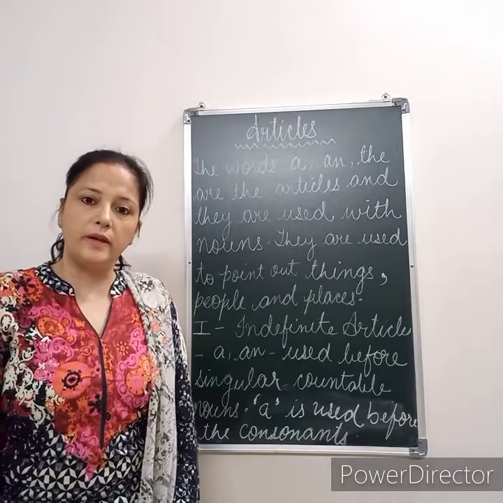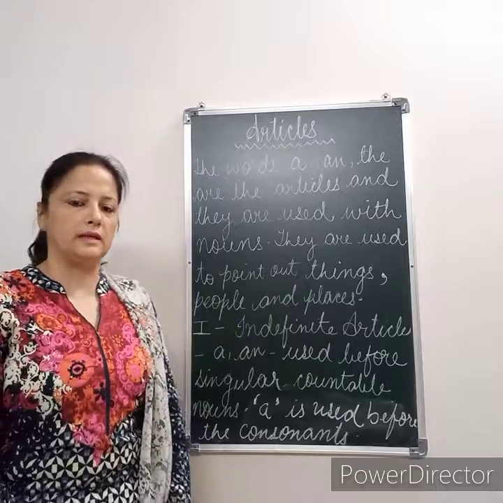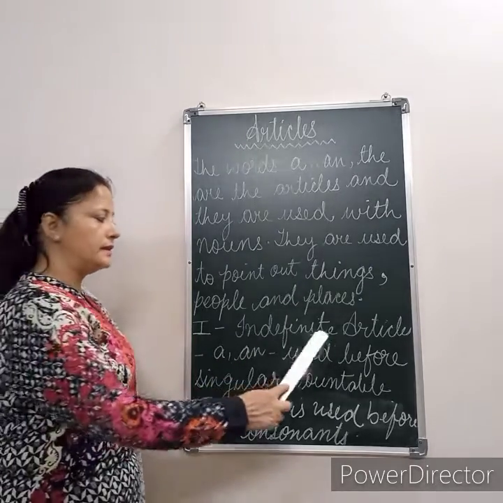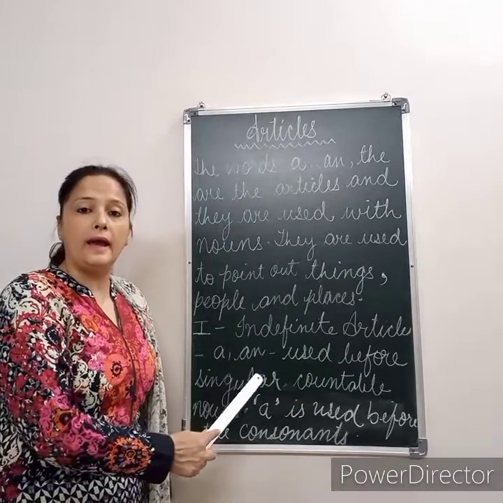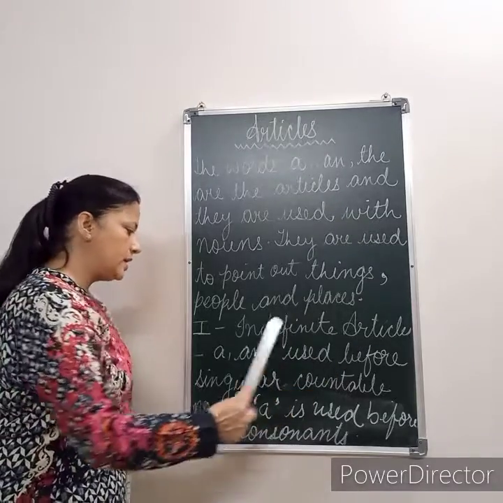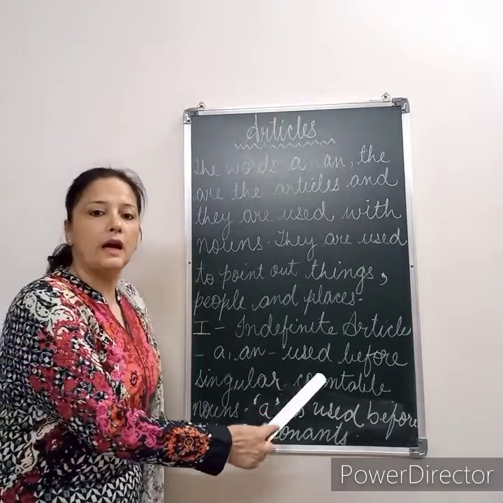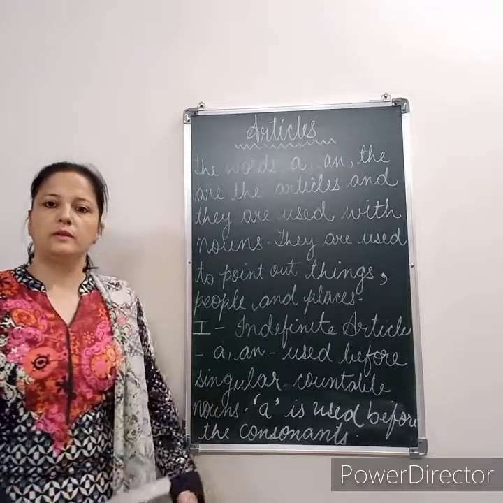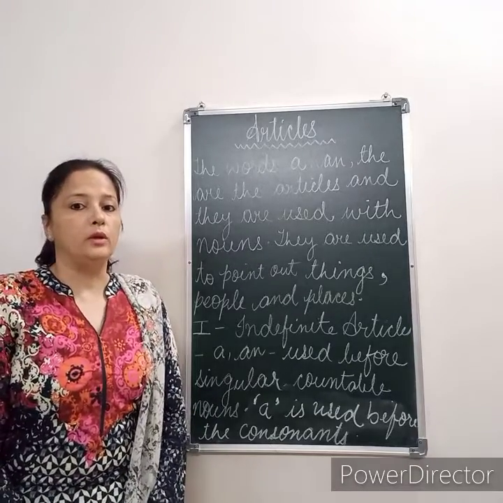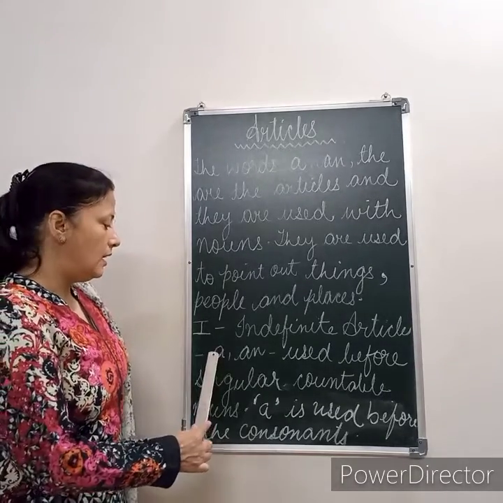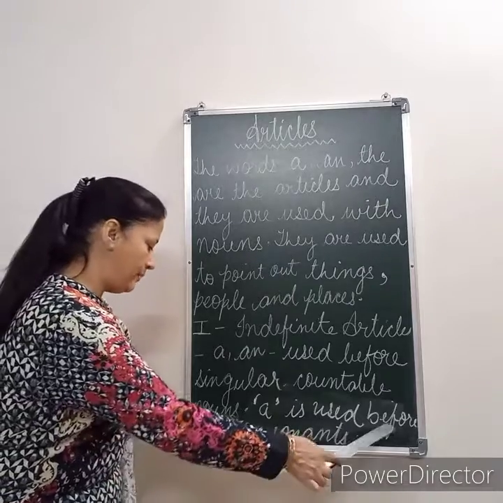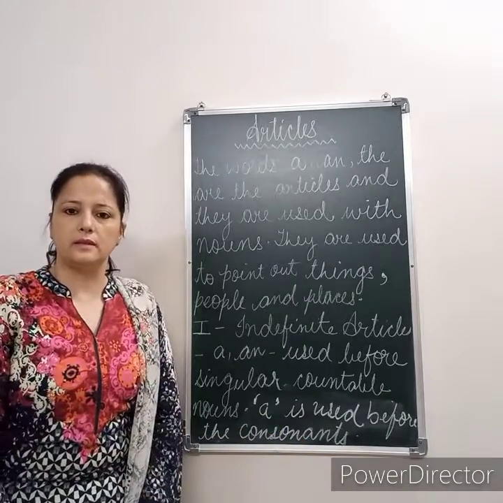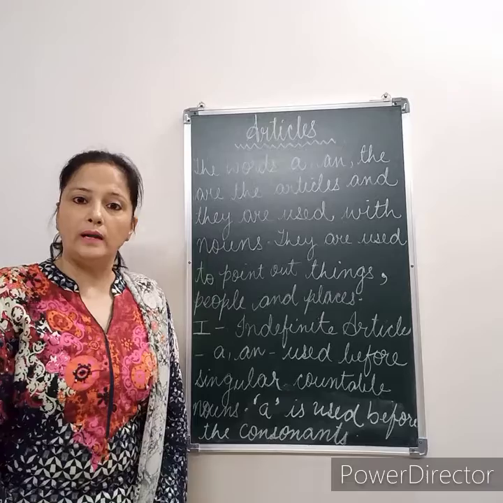Now let me first explain what the indefinite articles are. The indefinite articles are a and an, and they are used before singular countable nouns. Coming to the usage of a: a is used before consonants, other than the vowels.